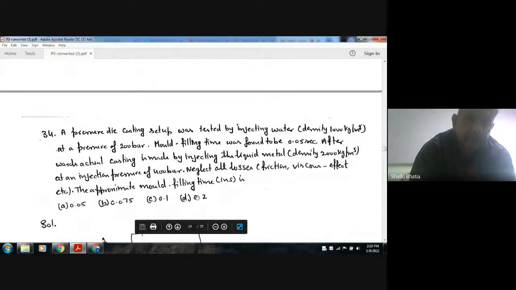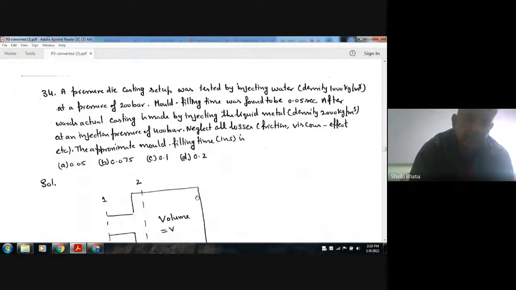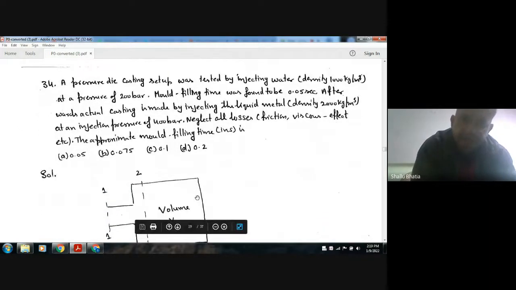Next, a pressure die casting setup was tested by injecting water, density 1000 kilogram per meter cube, at a pressure of 200 bar. Mold filling time was found to be 0.05 seconds.